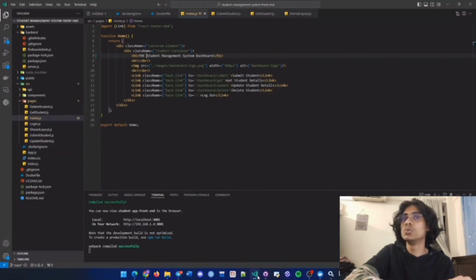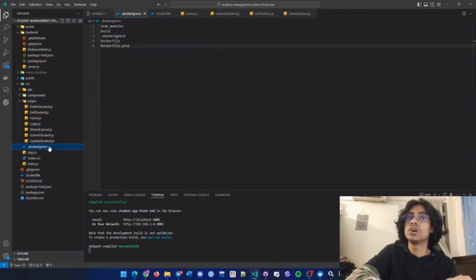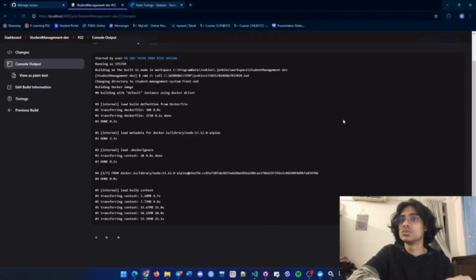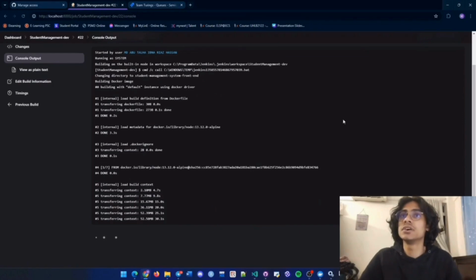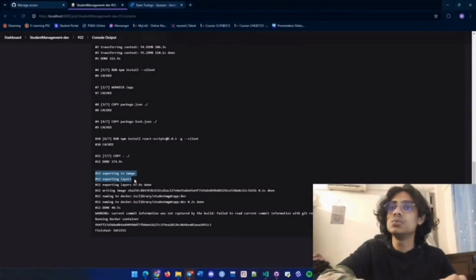I also want to show you that here we added a Dockerfile. In this Dockerfile, we mention all the scripts that will be running in the background in the CI/CD pipeline. And here is also a .dockerignore file that will be ignored when the image is created on Docker. It is still building, about 5 to 6 minutes. And as you can see, we have exported the image to Docker. We are also running the Docker container, and the status is success.